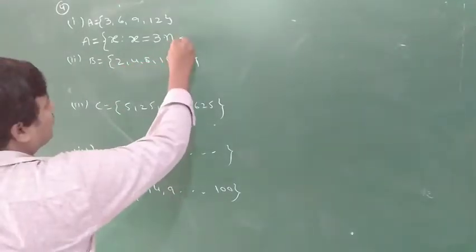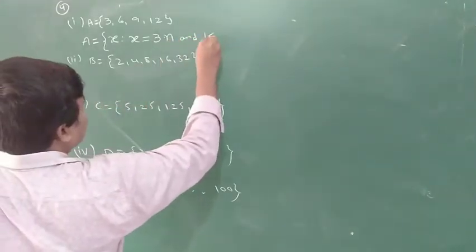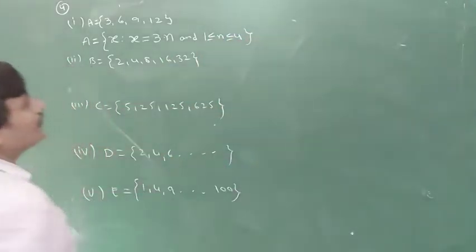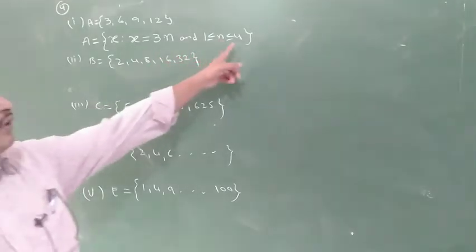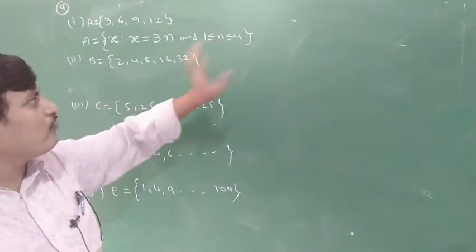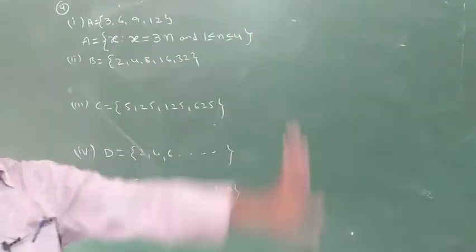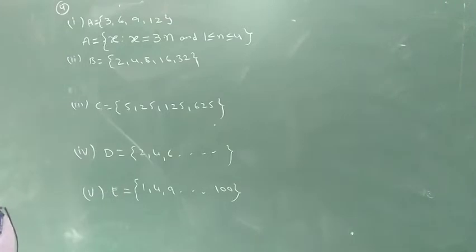And n is what? 1 less than or equal to n less than or equal to 4, that is, n is equal to 1, 2, 3, 4. Okay, understand?